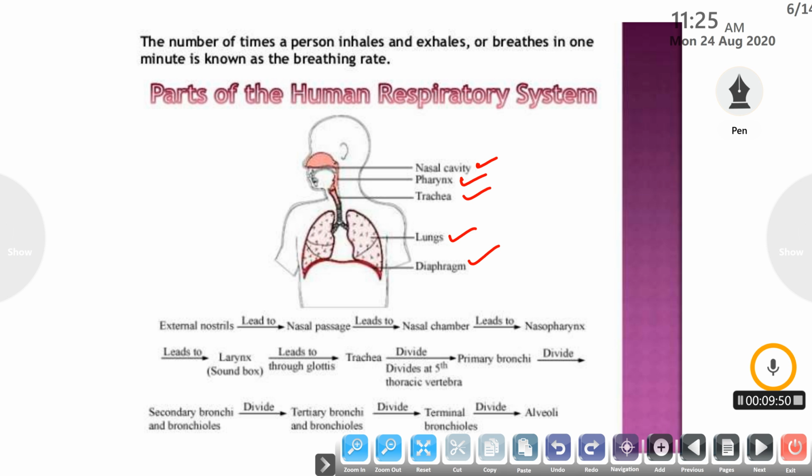The ending of the bronchioles leads to a bag-like structure known as the alveoli, which is responsible for the gaseous exchange as it contains many blood capillaries that absorb the oxygen and release the carbon dioxide. So this is the passage of air that takes place in the human respiratory system.